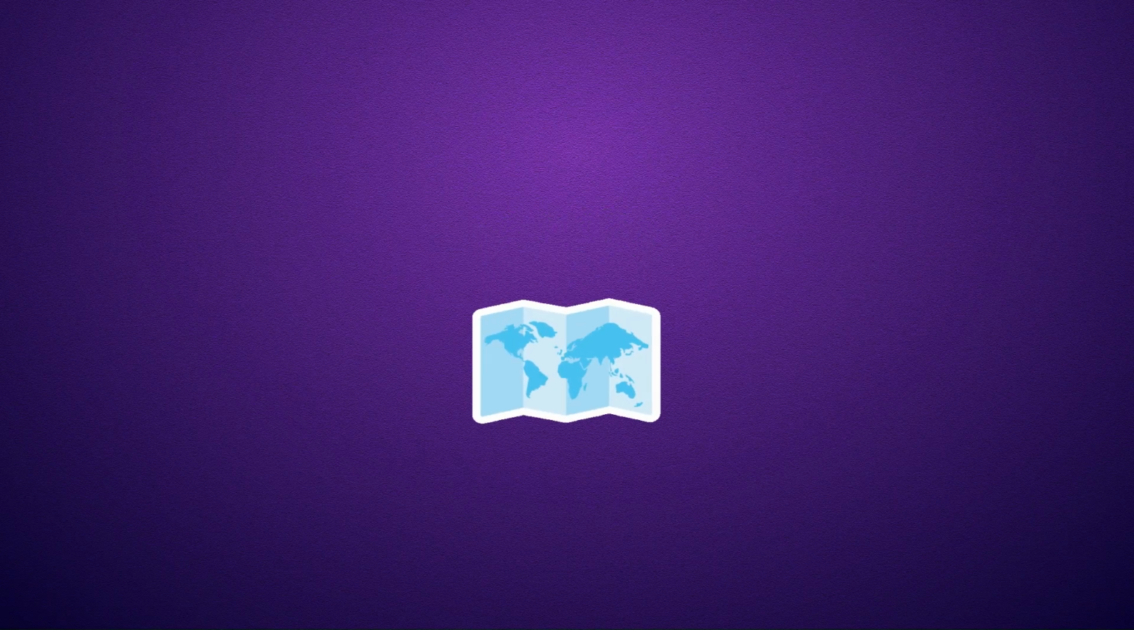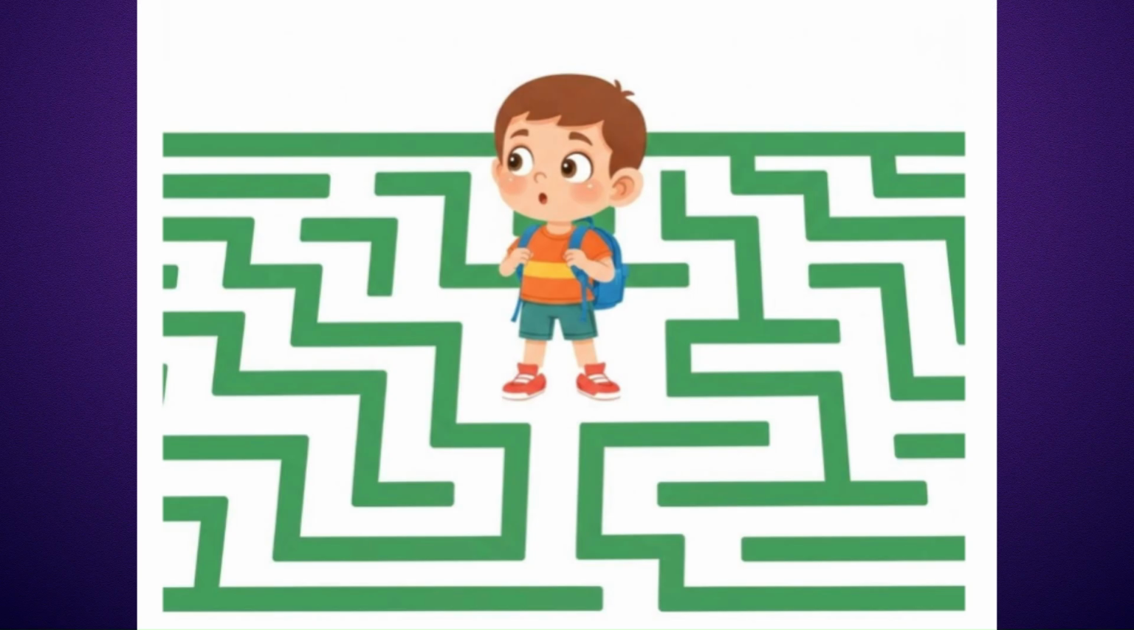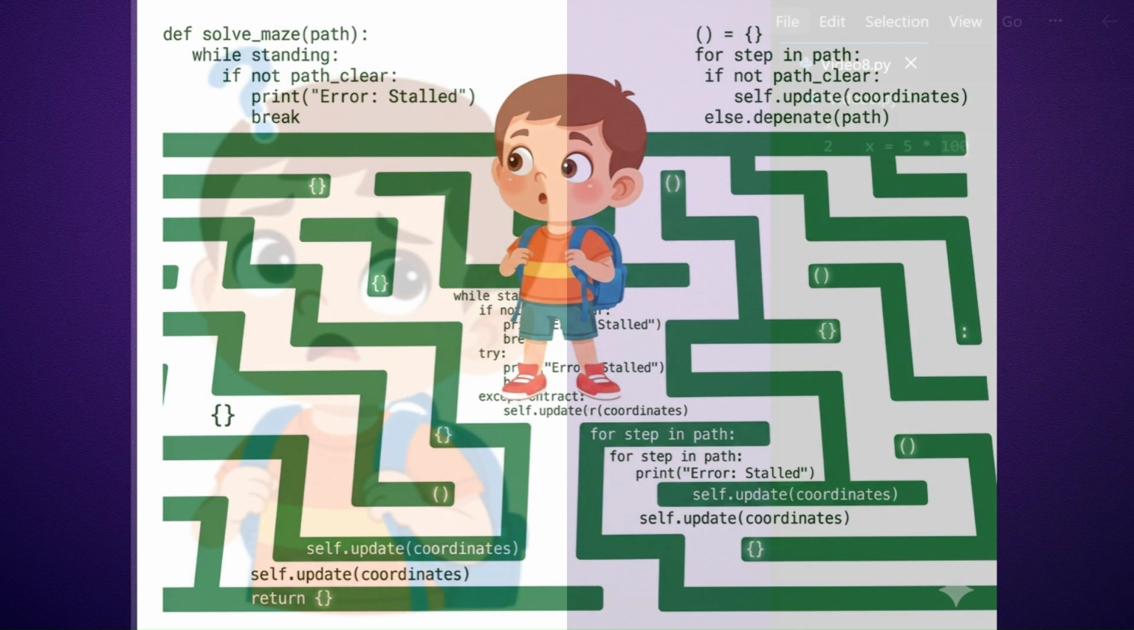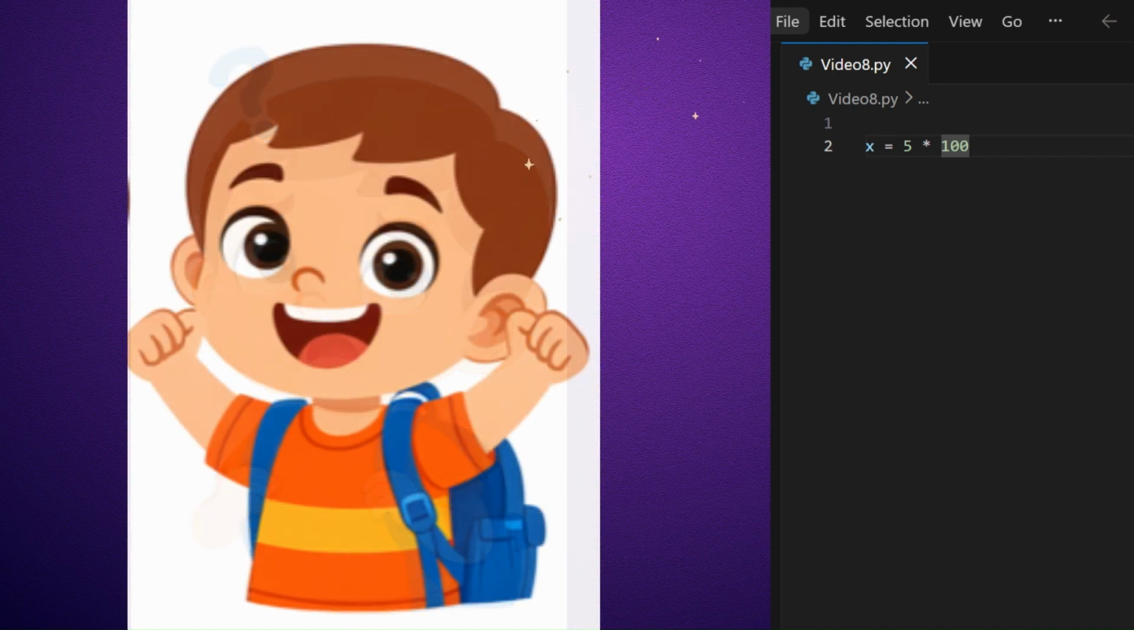Alex realizes the code without context is like math without a legend. It's easy to get lost even in your own creation. But Python has a way to help.